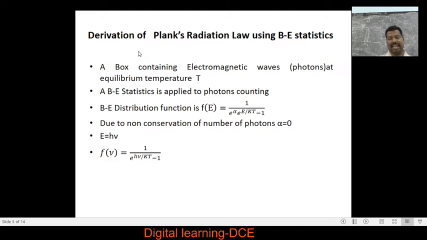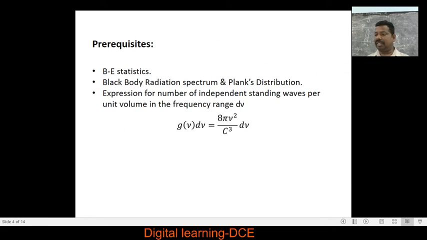Now we are going to discuss the derivation of Planck's radiation law using BE statistics. Let's consider a box containing electromagnetic waves or photons at equilibrium temperature, say capital T. Again, here we observe that these photons, the radiative particles under consideration, would be absorbed and re-emitted by the walls of the box.